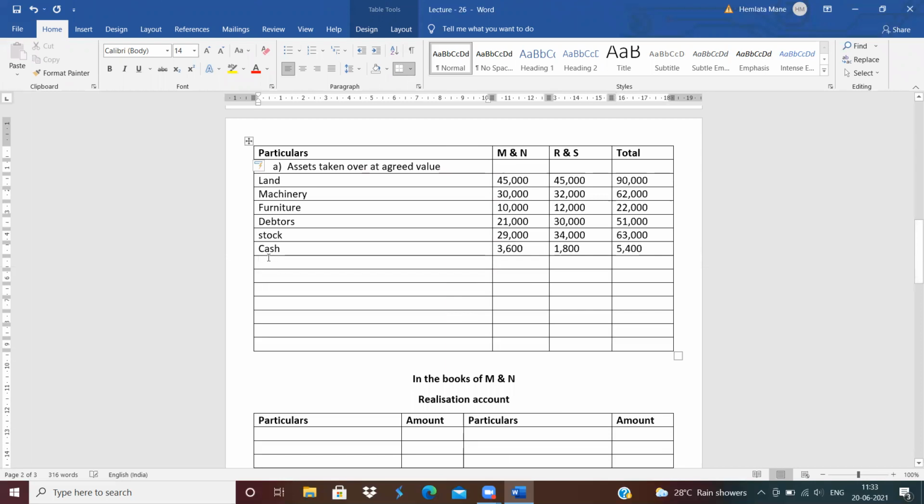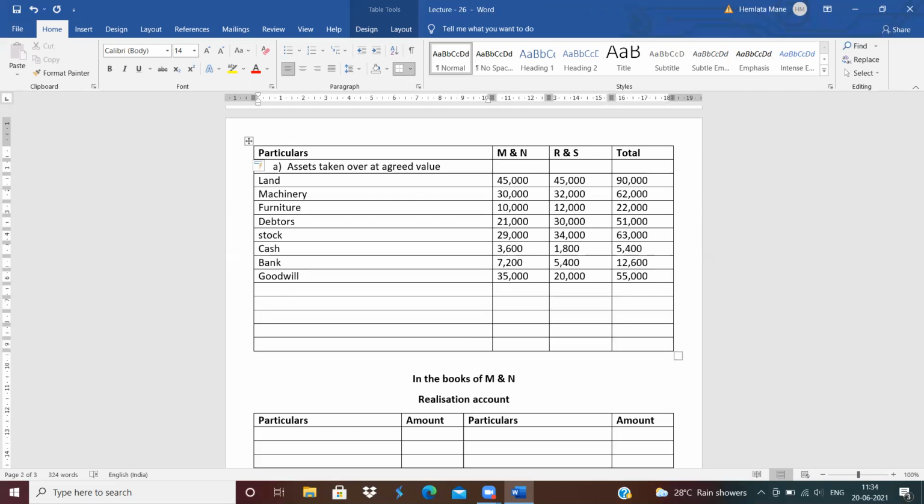Next asset. Next asset is bank. How much is the amount of bank? 7,200. Next is 5,400. And total is 12,600. Now next is goodwill. How much is the amount of goodwill? 35,000. Next is 20,000. And total is 55,000.